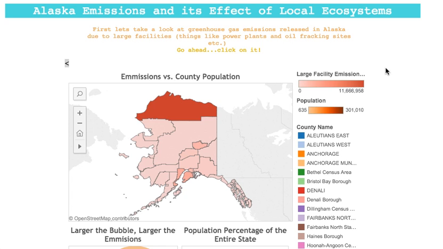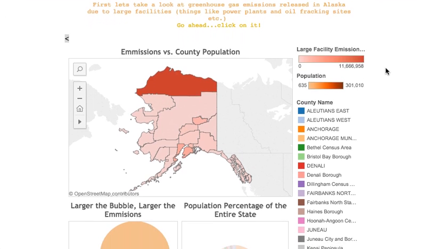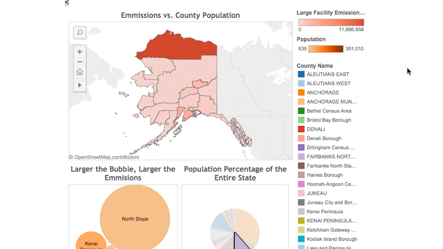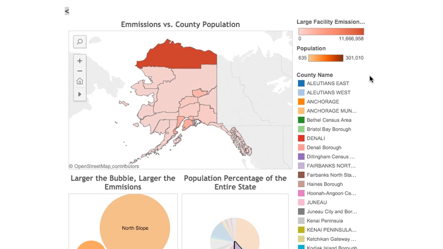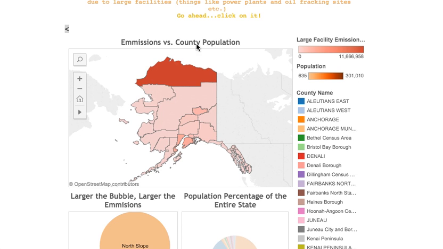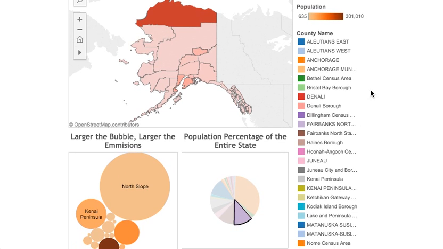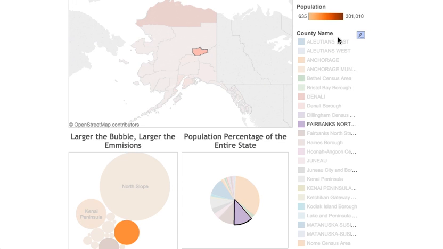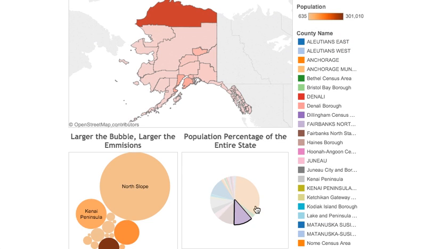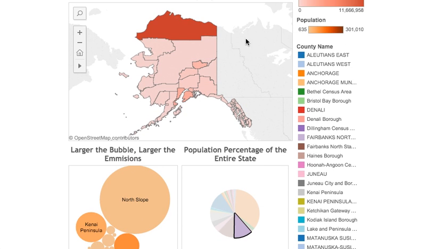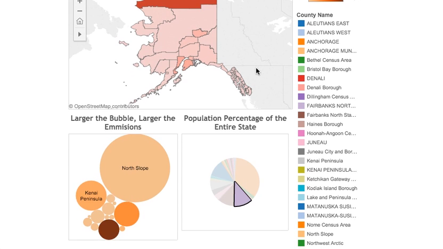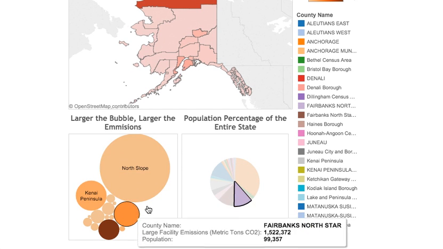So I wanted to start with my Tableau Explorer map because I wanted to show Alaska's pretty small. That's why I wanted to do it. And it has a lot of natural habitat. So I wanted to show the emissions versus county population. I wanted to start with this map to show you the different counties in Alaska. And then I wanted to show the emissions compared to each other.